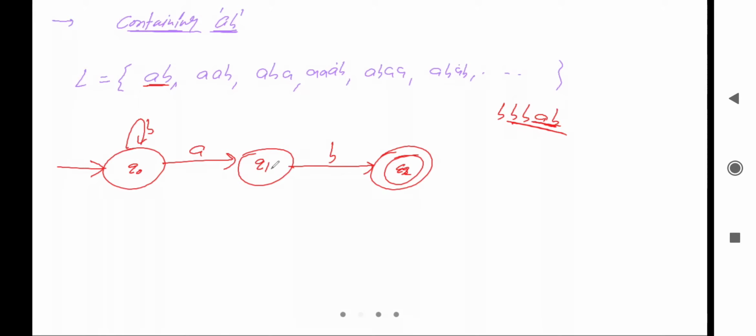Now what about the loop of A? Can I take the loop of A here? Because there is a transition for B but not a transition for A. Can I take the loop here?